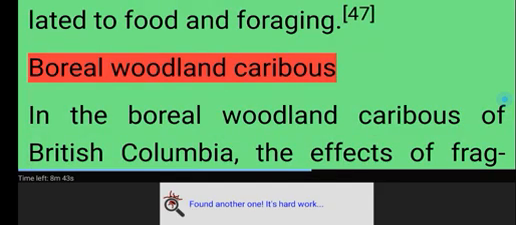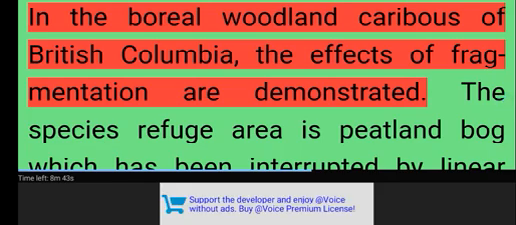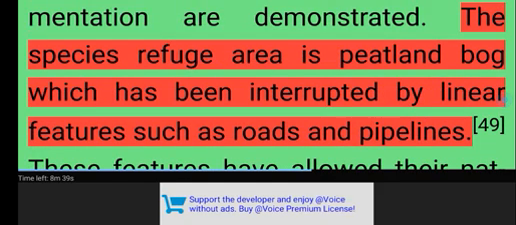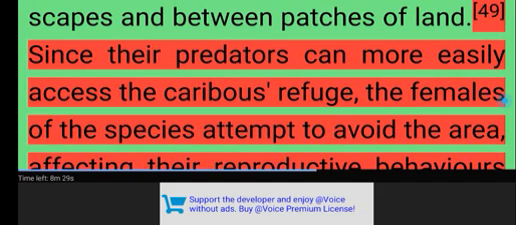Boreal woodland caribou. In the boreal woodland caribou of British Columbia, the effects of fragmentation are demonstrated. The species' refuge area is peatland bog, which has been interrupted by linear features such as roads and pipelines. These features have allowed their natural predators, the wolf and the black bear, to more efficiently travel over landscapes and between patches of land. Since their predators can more easily access the caribou's refuge, the females of the species attempt to avoid the area, affecting their reproductive behaviors and offspring produced.